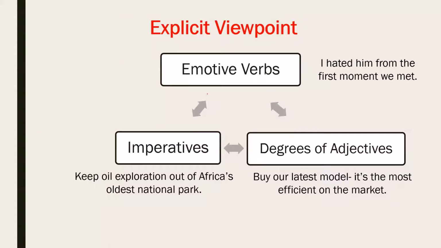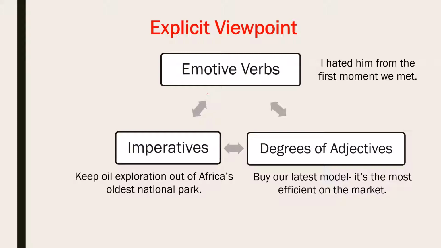Emotive verbs are verbs that show your extreme emotions. I hated him means that you're showing your extreme emotions through the word hated. Imperatives are words like sit, stand, keep. For example, here we say, keep all exploration out of Africa's oldest national park. It means an imperative is used: keep. They're not saying we should keep. They say keep. It's an order.